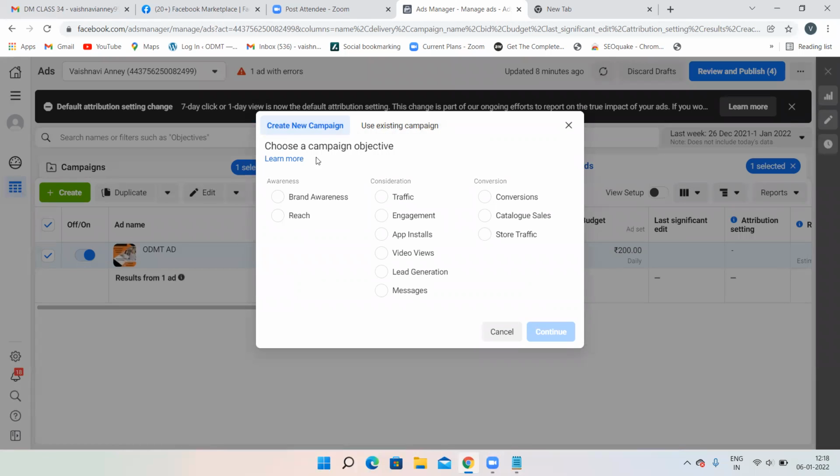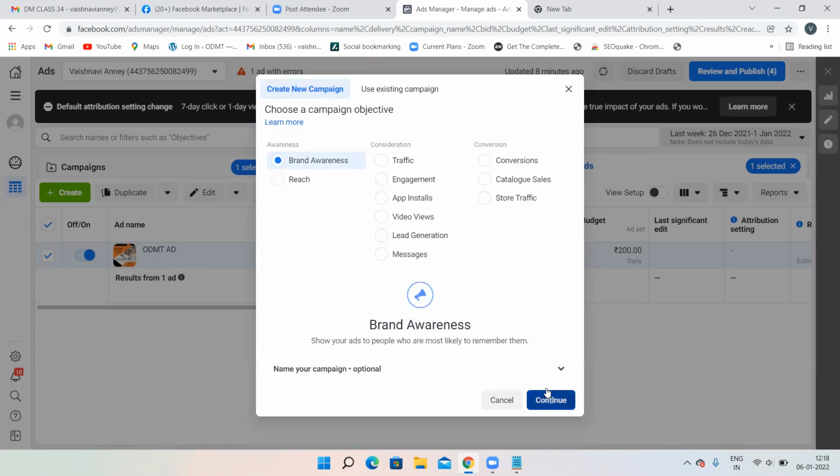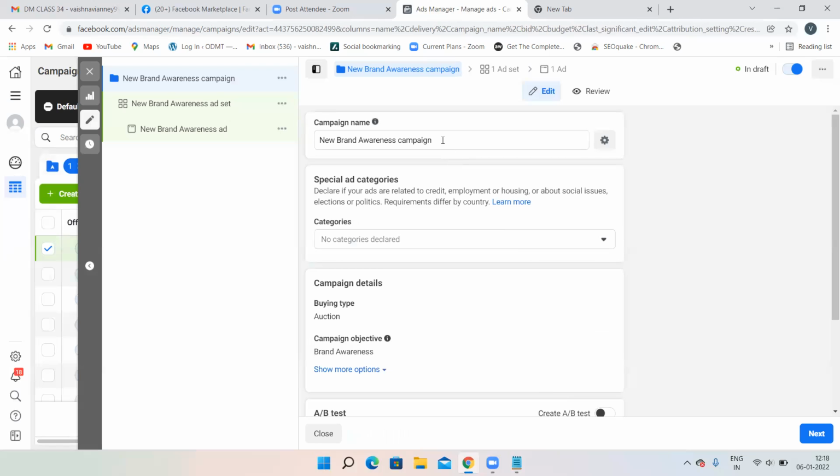I'm not using an existing campaign. I'm clicking on create new campaign. Do not click on use existing campaign. Always click on create new campaign. Then brand awareness. We have done brand awareness right now. Then click on continue. Then give some name over here. I have given a brand campaign name, ODMT brand.